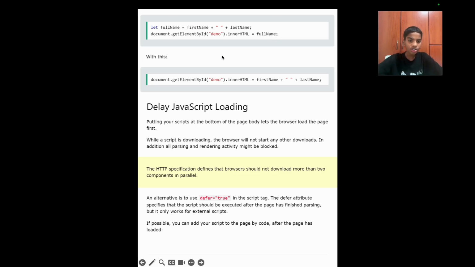But we can also do the same thing with this line of code. Instead of writing two lines of code, we can just write it with a single line of code. So this code will be slower and this code will be faster.